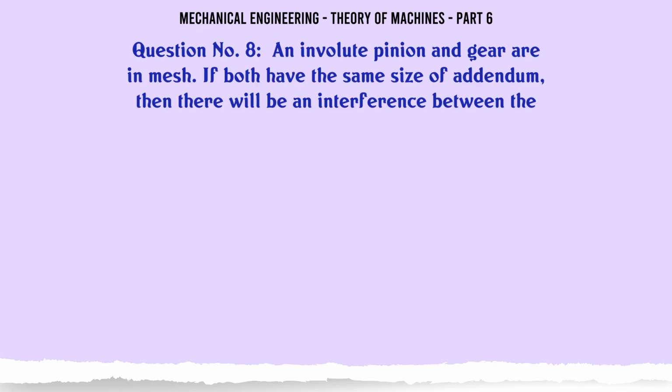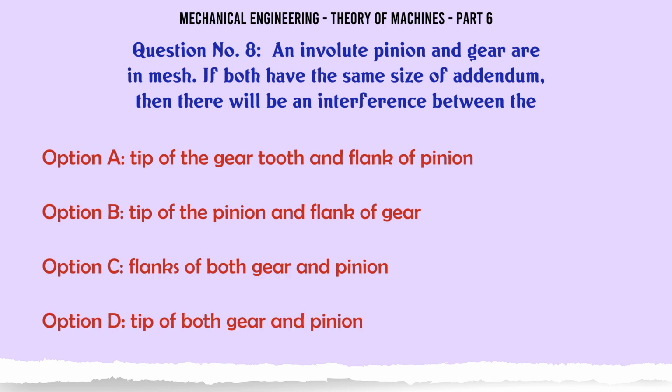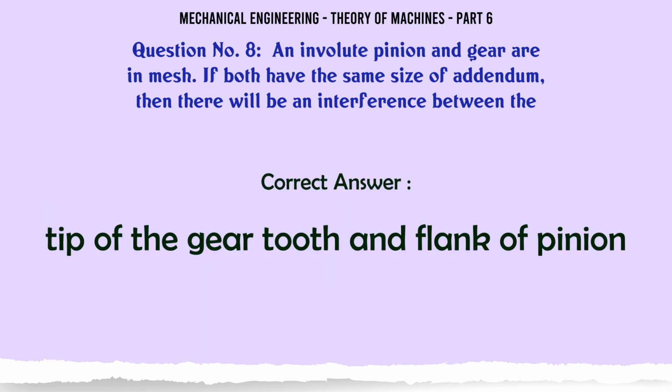An involute pinion and gear are in mesh. If both have the same size of addendum, then there will be an interference between the: A, tip of the gear tooth and flank of pinion; B, tip of the pinion and flank of gear; C, flanks of both gear and pinion; D, tip of both gear and pinion. The correct answer is tip of the gear tooth and flank of pinion.